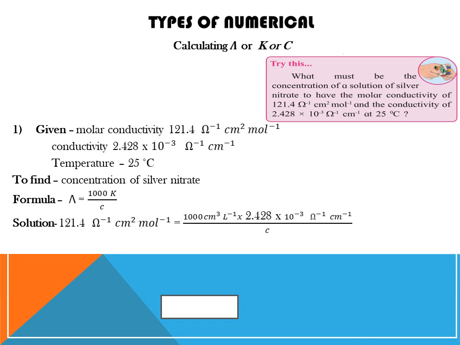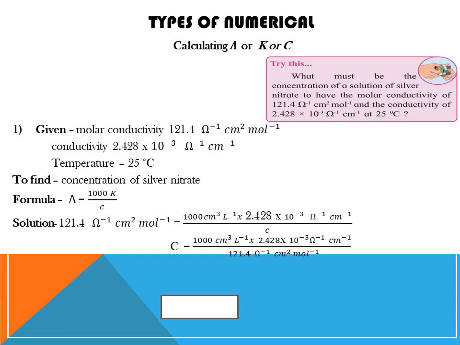First, I have put the given values and the units in the formula itself. This is an easy practice so that we can find the unit of the desired quantity, which is concentration. After rearranging this equation, I get concentration on the left hand side. The unit for 1000 will be centimeter cube per liter as it is a volume.